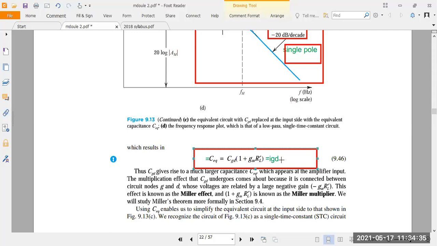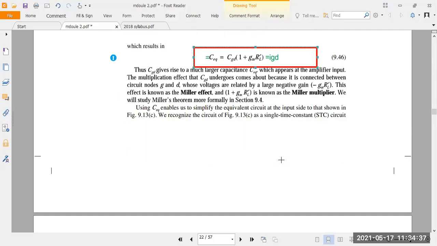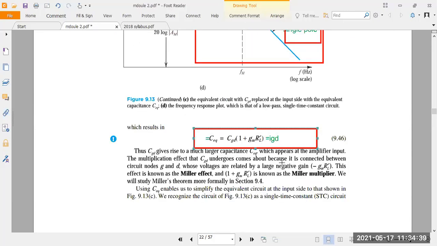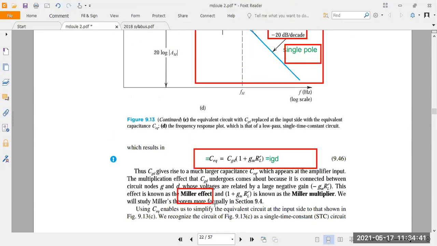That should be equal to what here? The current flowing across the gate to drain. Understood? This equation you can call the Miller effect, Miller effect capacitance. I think you studied it in third semester, right? In electronic devices. So Miller effect capacitance means what here?